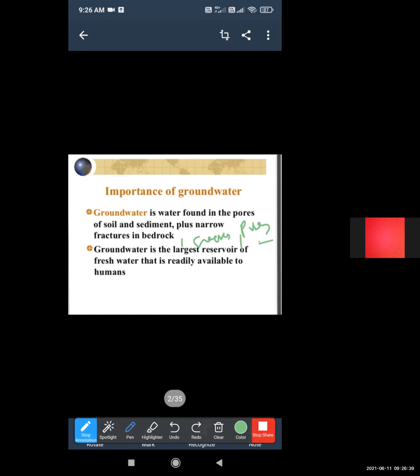Groundwater is the largest reservoir of fresh water that is readily available to humans. It is the largest reservoir below the earth surface, and water occurs due to the presence of cracks and pores.